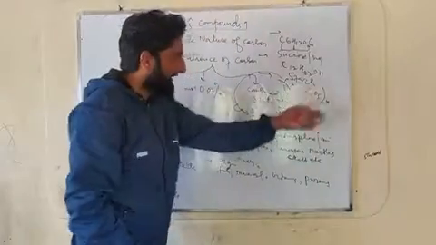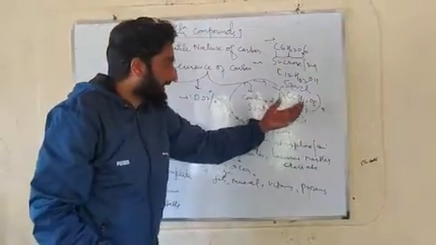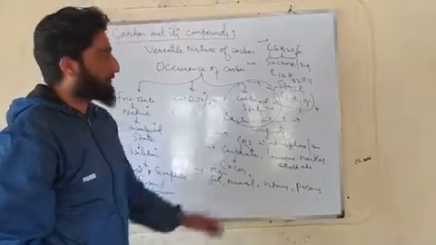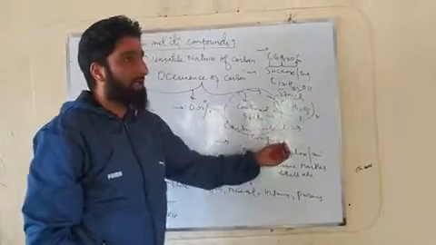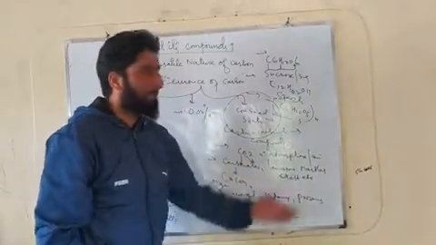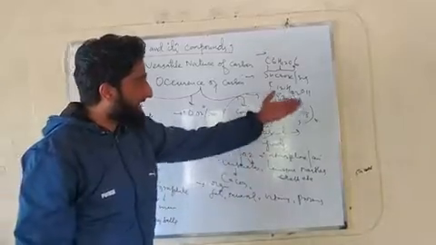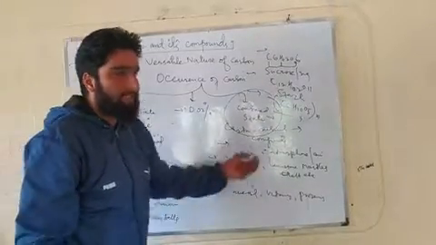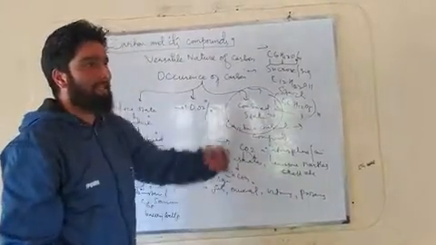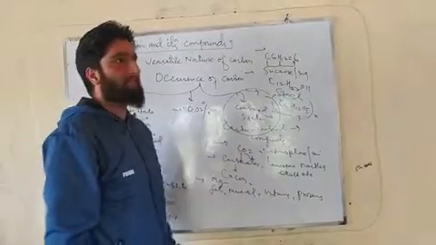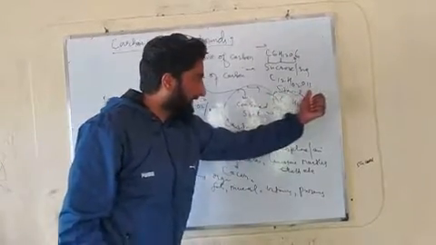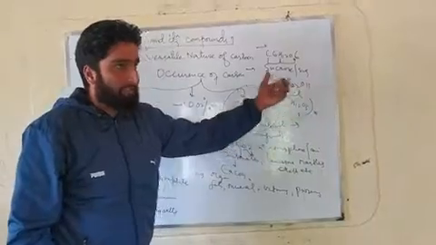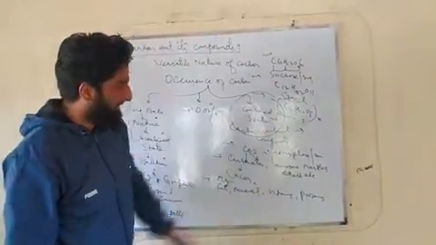That's glucose units combined. Glucose monomers have been joined with each other to form the starch. Whenever I talk about this starch, this is reserve food material as far as plants are concerned.